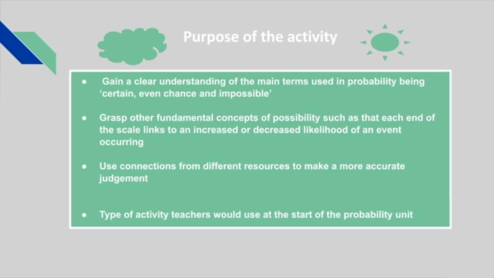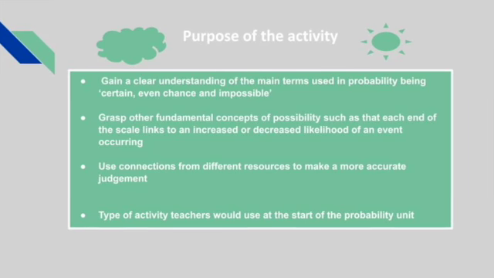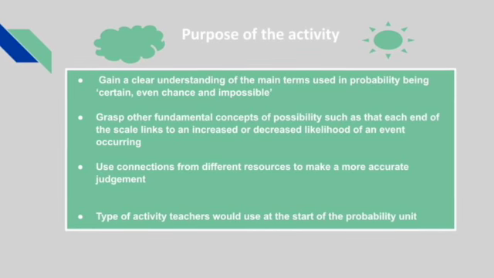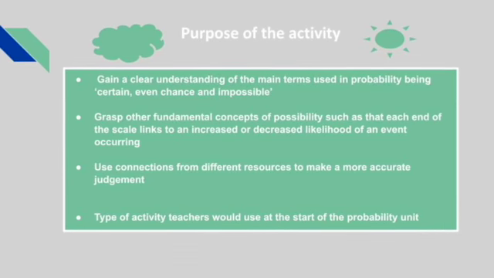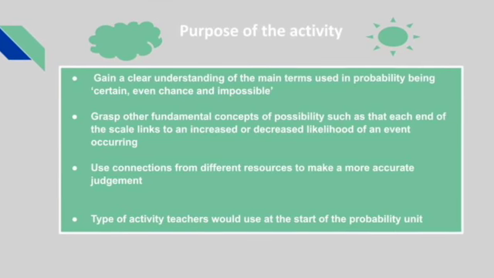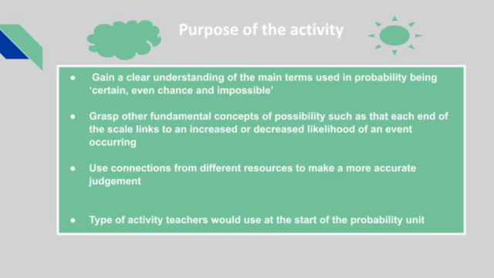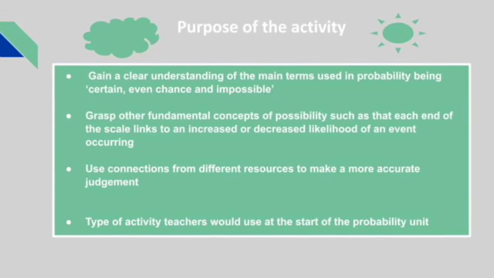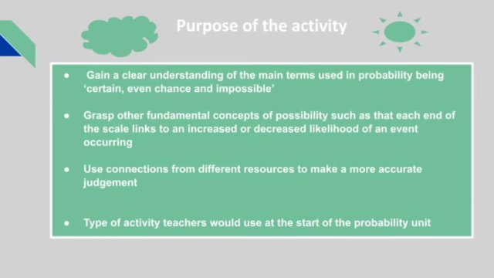The purpose of this activity is for students to gain a clear understanding of the main terms used in probability, being certain, even chance, and impossible, before introducing more difficult terms such as more certain, more likely, and possible. It is also important for students to grasp other fundamental concepts of possibility, such as that each end of the scale links to an increased or decreased likelihood of an event occurring.